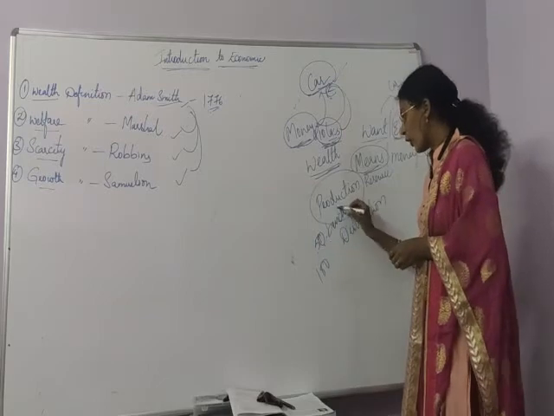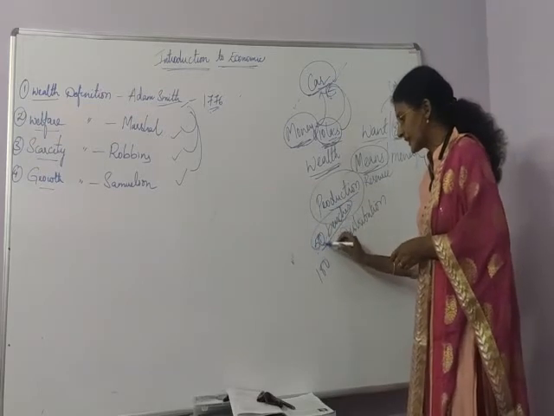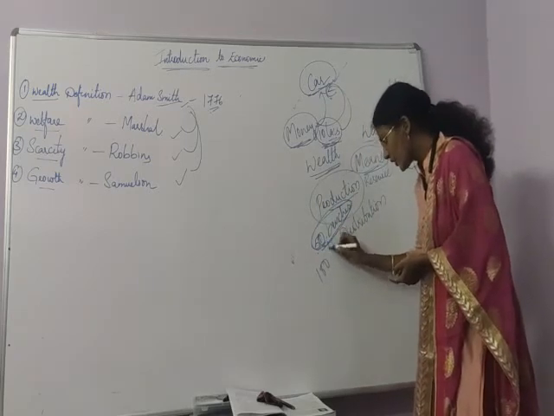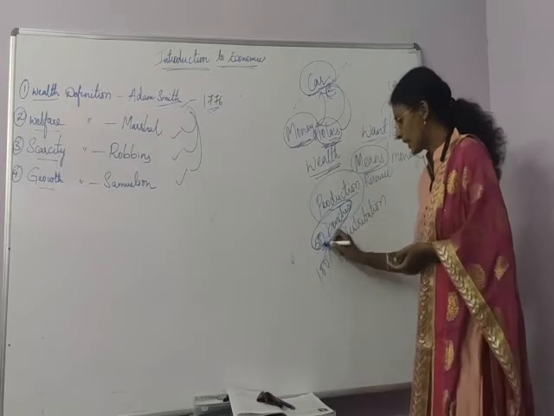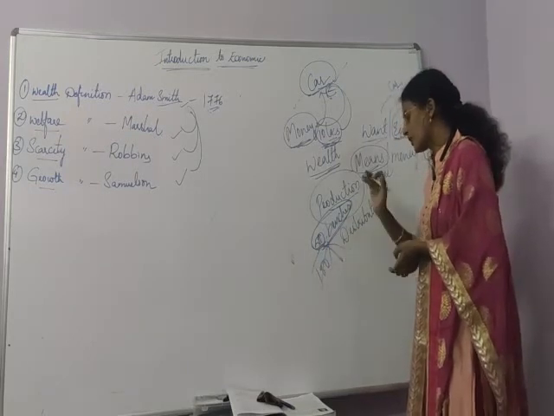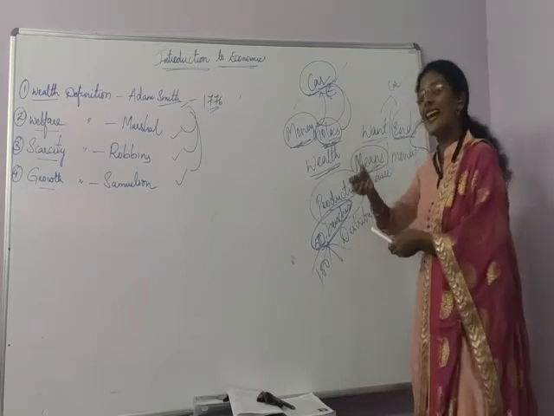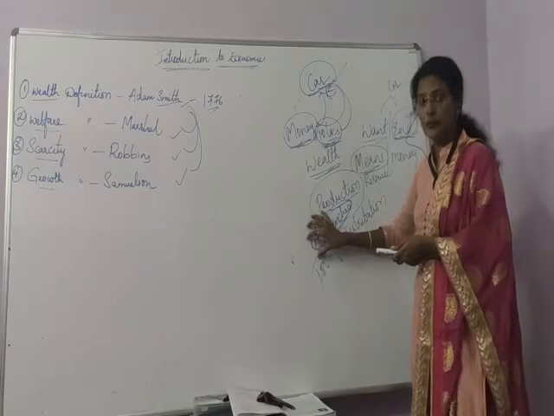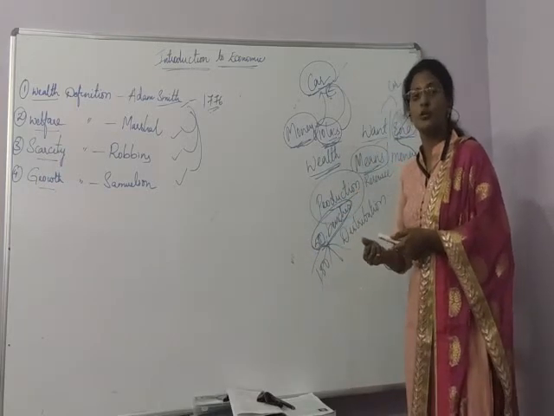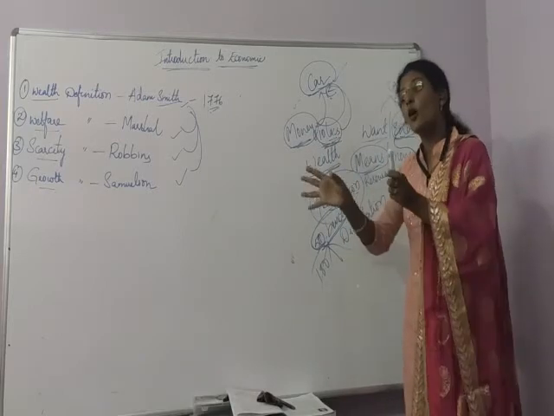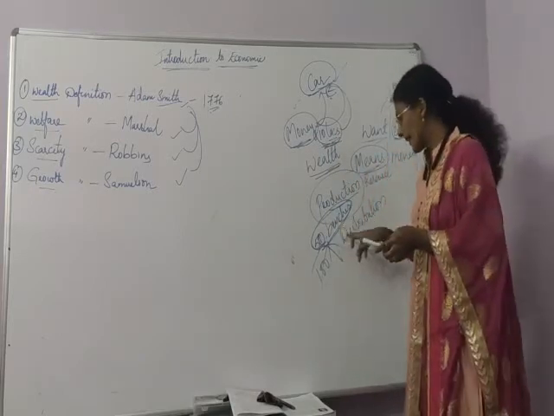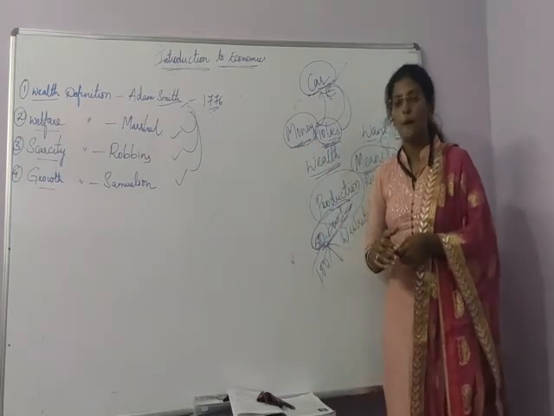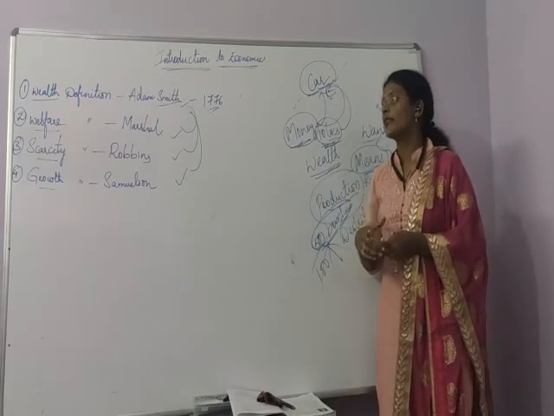So he talked about only production of 50 benches, but he didn't talk about how these 50 benches should be distributed to all the persons, because there is scarcity of resources. I need 100 but I have only 50. This scarcity of resources, how should I distribute? Adam Smith didn't talk about distribution of resources. So this is also a drawback, that is a criticism of Adam Smith's definition.